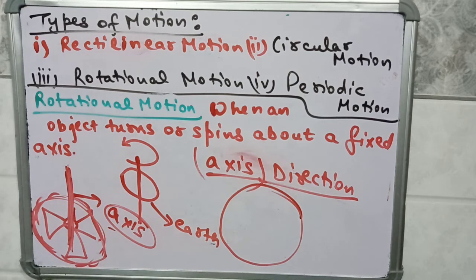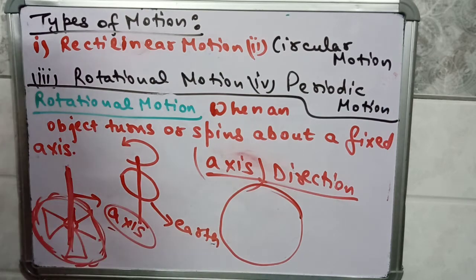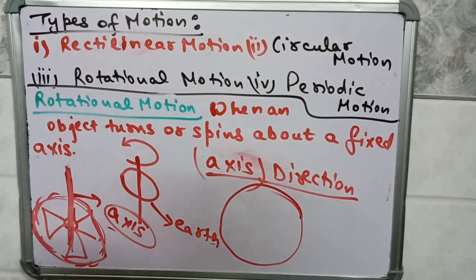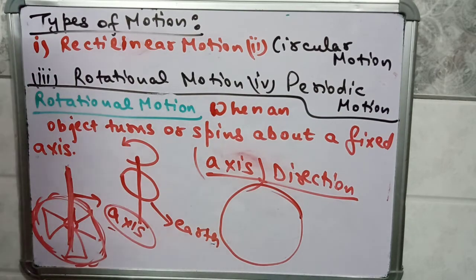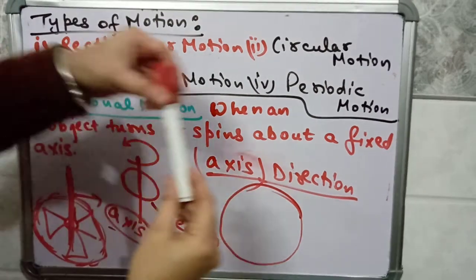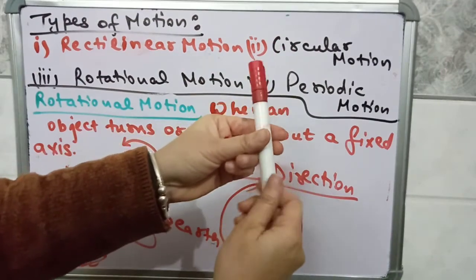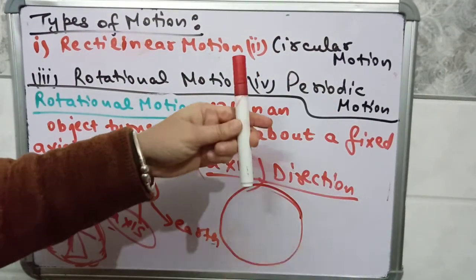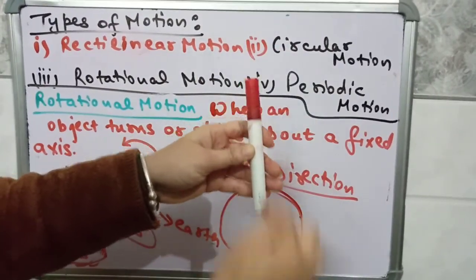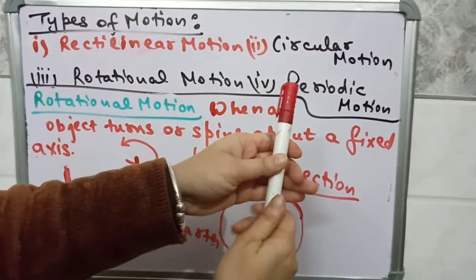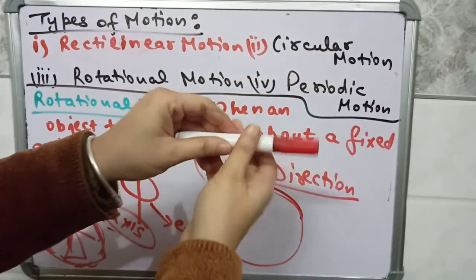Similarly, earth is having rotational motion, earth is spinning about its axis. Earth is moving in the circular path around the sun, and earth is also spinning about its axis like this. This type of motion is rotational motion. Here is an axis, an imaginary direction about which this marker is rotating, okay. It can rotate like this.